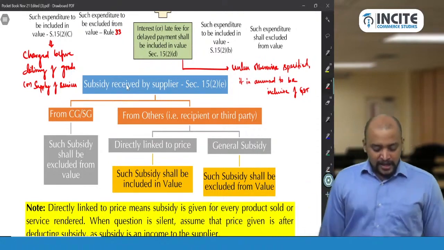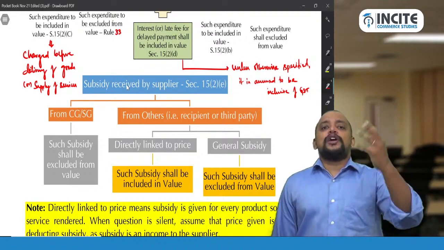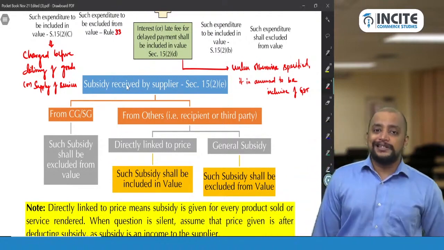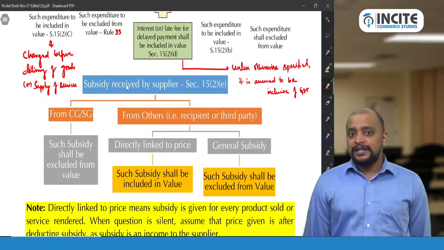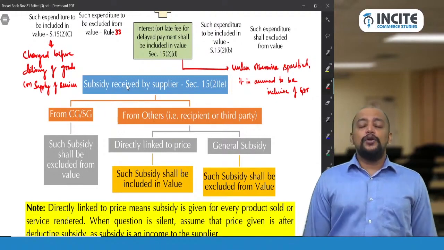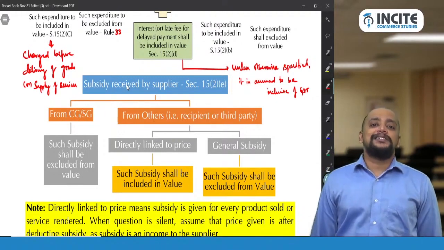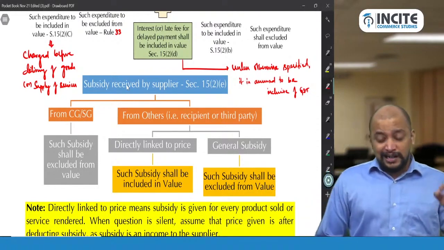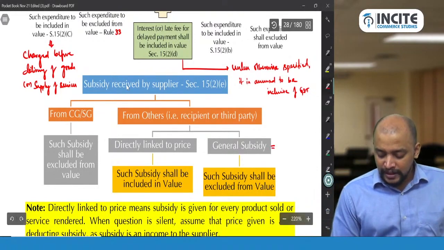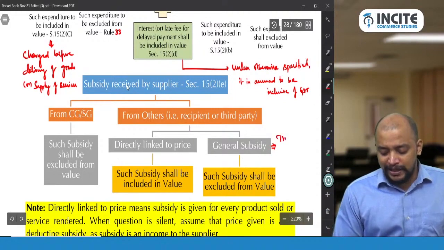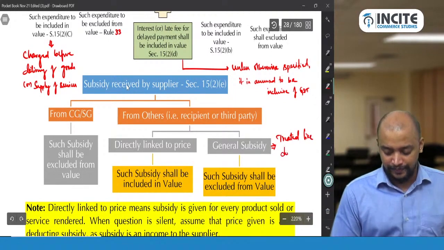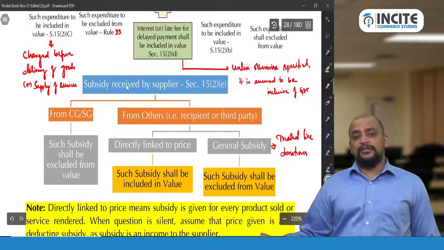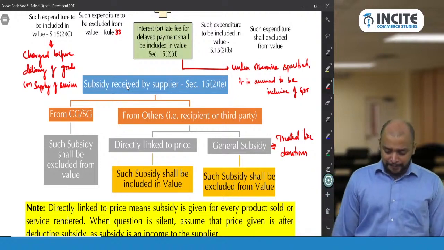For example, for every product which is sold, my holding company is giving me 2000 rupees as a subsidy. That is directly linked to the price. Irrespective of the goods sold, the holding company has given some 1 lakh rupees as a subsidy. That is general subsidy. This general subsidy should be treated like donations. For donations, whatever is the taxability, that will be applicable for this general subsidy.